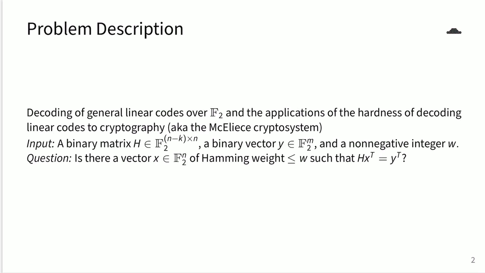The problem that we will be discussing in this video is the general hardness of decoding linear codes over F2. It is well known that this is hard, and it is specifically proved in [1] that the following decision problem, termed the maximum likelihood decoding problem, is NP-complete. Our input is a binary matrix H in F2 with dimensions (n minus k) cross n, a binary vector y in F2^(n-k), and a non-negative integer w. Our question is: is there a vector x in F2^n of Hamming weight less than or equal to w such that Hx transpose equals y transpose?